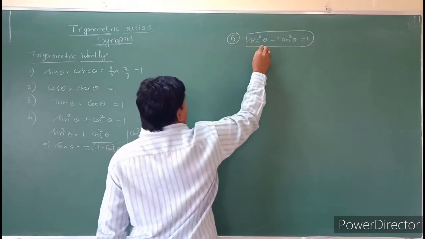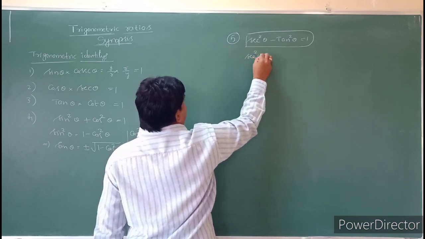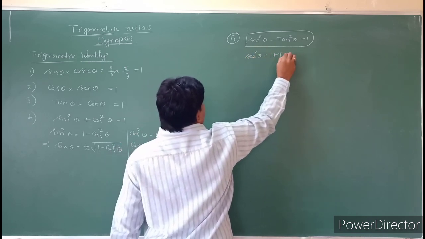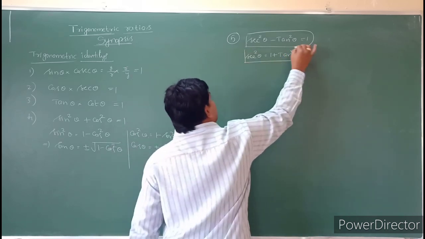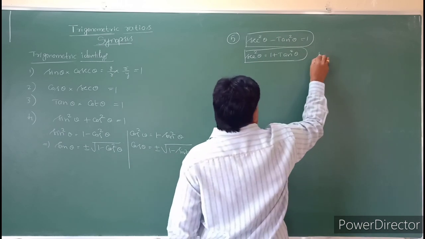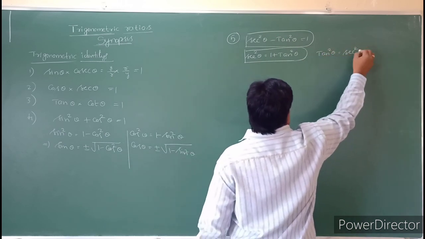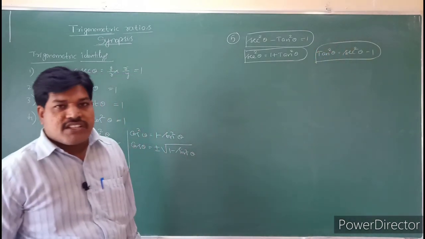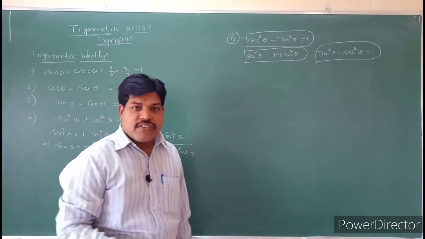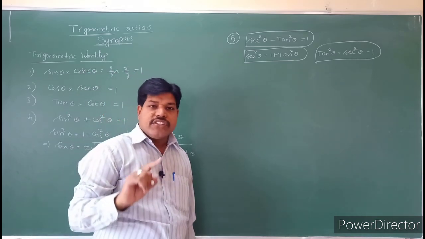From this one, what formulas can we derive? Secant square theta is equal to 1 plus tan square theta, and tan square theta is equal to secant square theta minus 1.